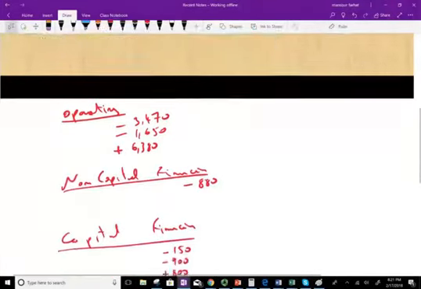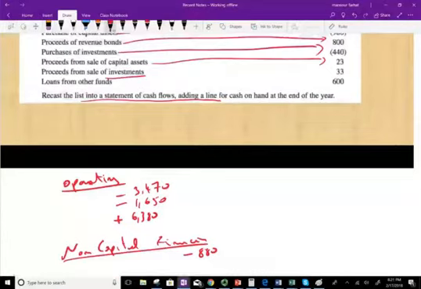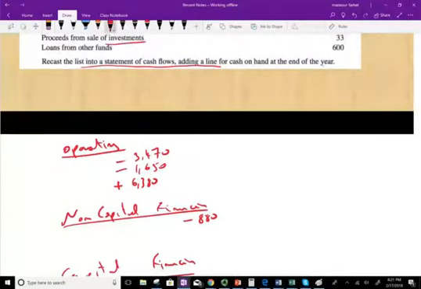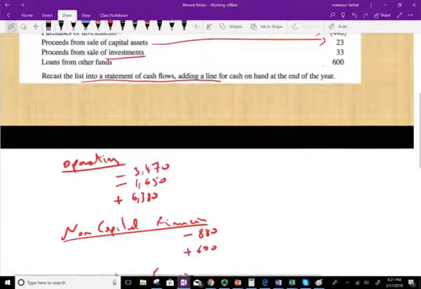And loans from other funds. Again, loans from other funds, if they're giving you a loan, it doesn't say capital financing, it's from other funds, therefore we're going to assume it's not capital financing. Now, obviously, we can net these out.